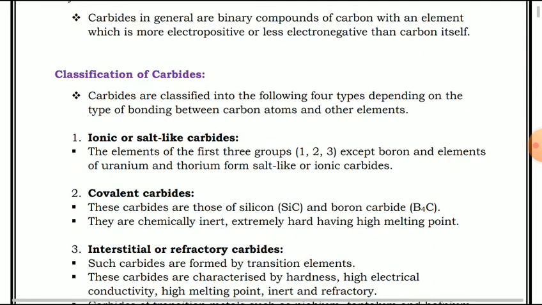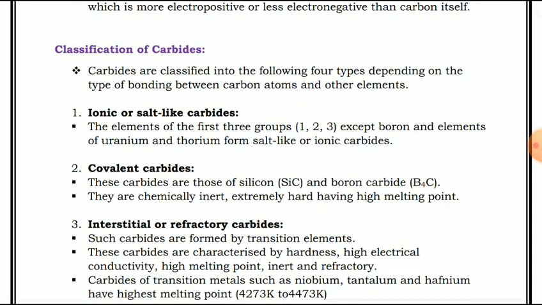Now the third type will be the interstitial or refractory carbides. Such carbides are formed by transition elements. These carbides are characterized by hardness, high electrical conductivity, and high melting point, inert and refractory. Carbides of transition metals such as niobium, tantalum, and hafnium have the highest melting points, from 4273 Kelvin to 4473 Kelvin.